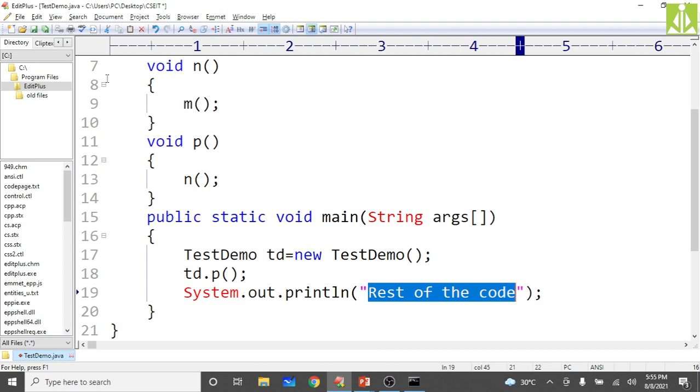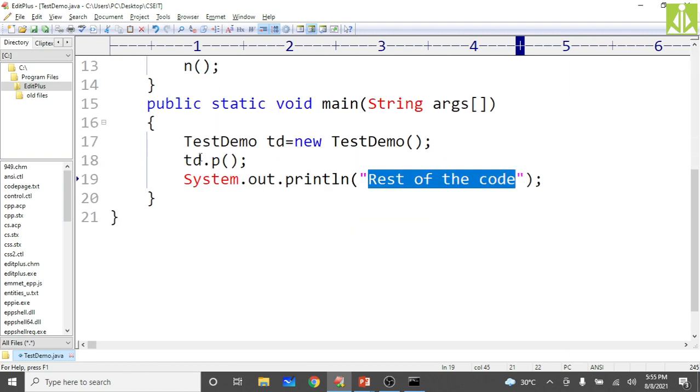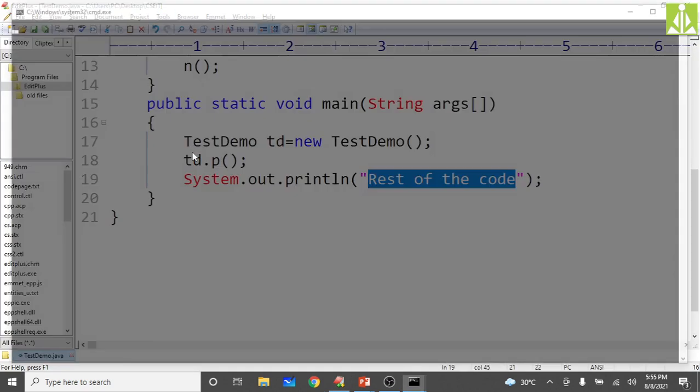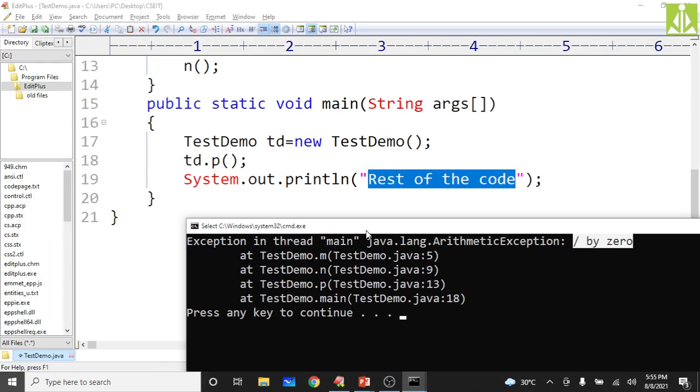That's the reason we need to provide the exception handler always. So this is exception propagation: how the object is propagated from m to n, n to p, p to main, and even in main we don't have the handler, so it reaches the default exception handler. Once it reaches the default exception handler, the problem starts. See here, divide by 0, a proper error message we are getting, but the rest of the code we are not seeing.